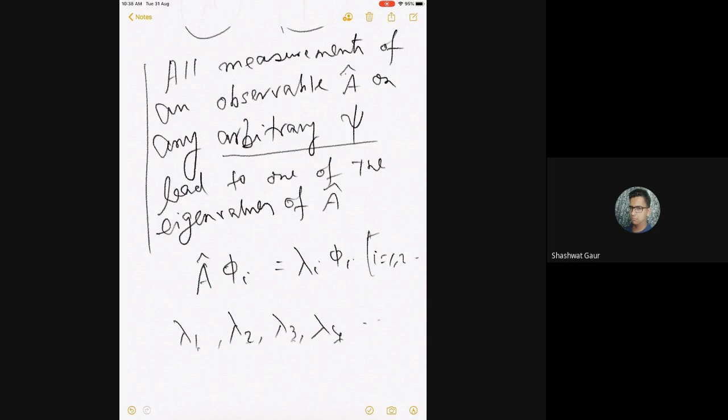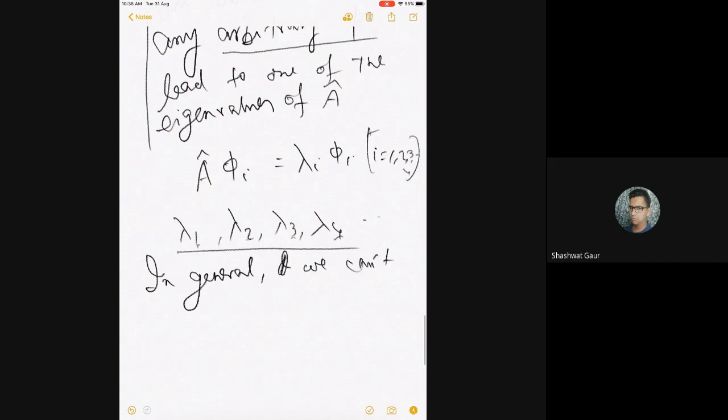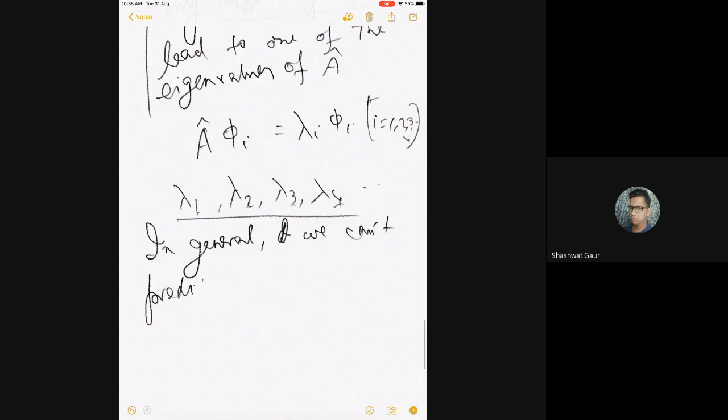Let's restrict ourselves for the time being to only 4 functions. You can easily generalize. Let's say I have only 4 eigenvalues. I am saying that I will only get lambda 1, lambda 2, lambda 3, lambda 4. But can I predict? The answer is no. Just like that probabilistic interpretation, I am saying that in general we can't predict which eigenvalue.